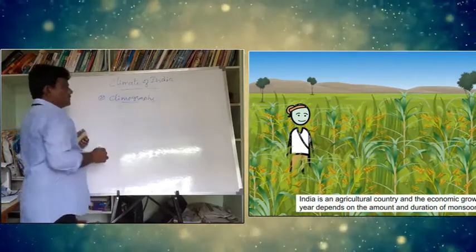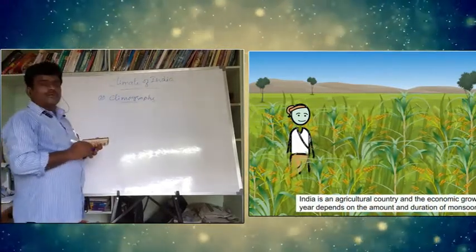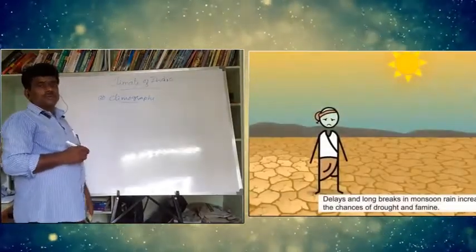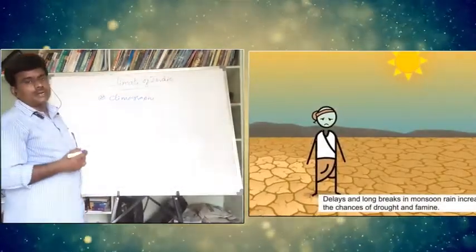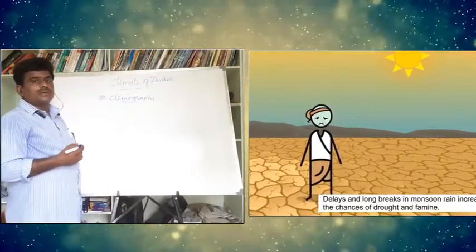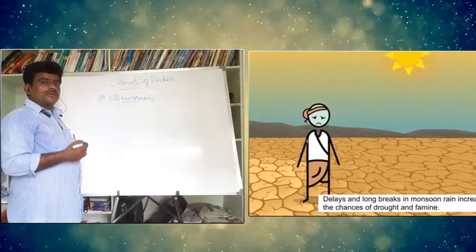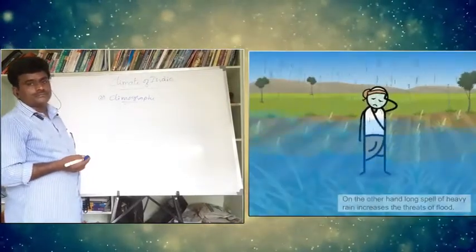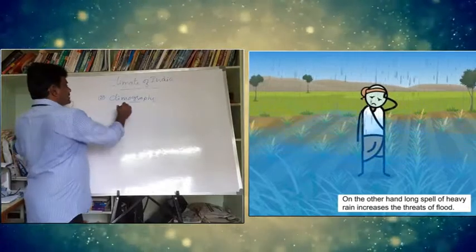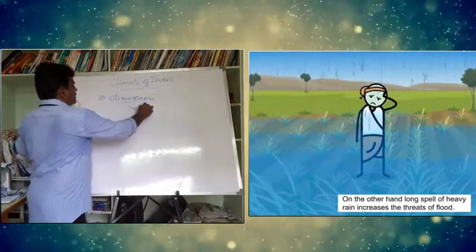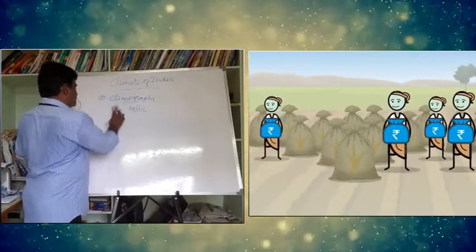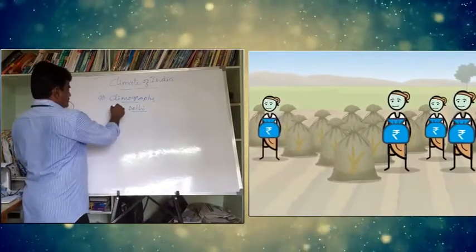Climographs are nothing but a way to study the climate of a region with the help of graphs. By showing the graphs, we can study the climate of a region. Climographs are graphs which show the temperature and rainfall conditions of a region. First, you take a particular city, Delhi. Here you take rainfall as well as temperature.